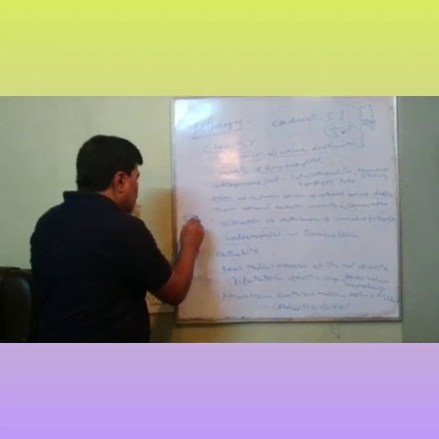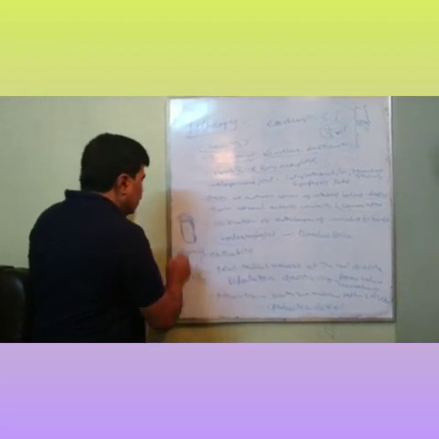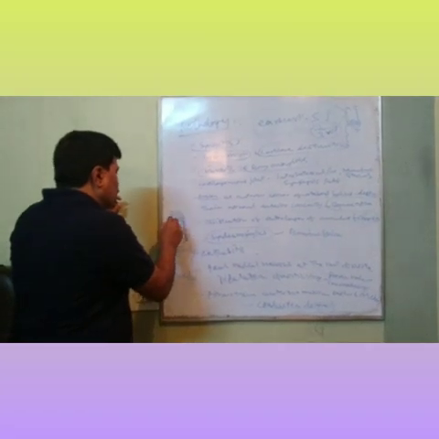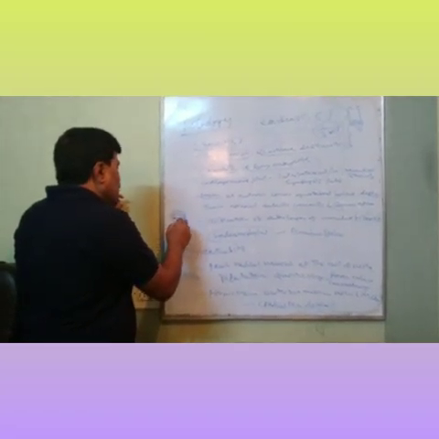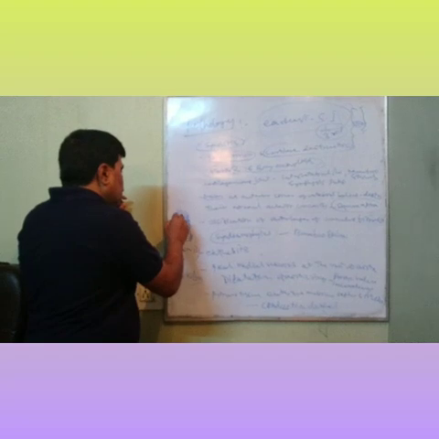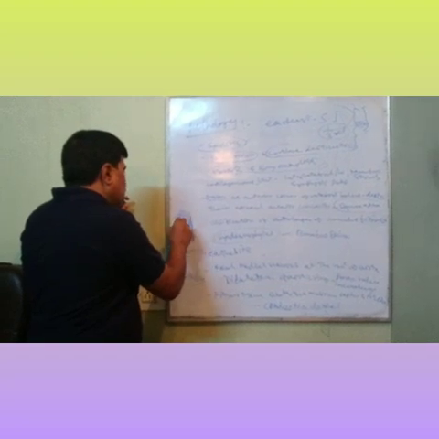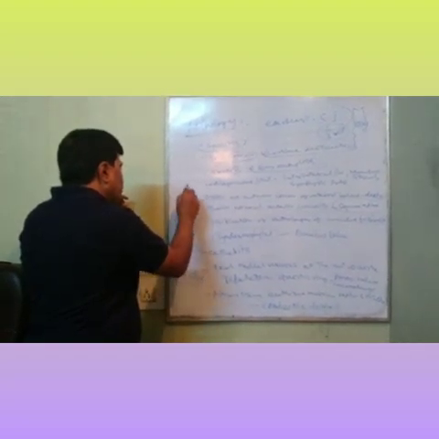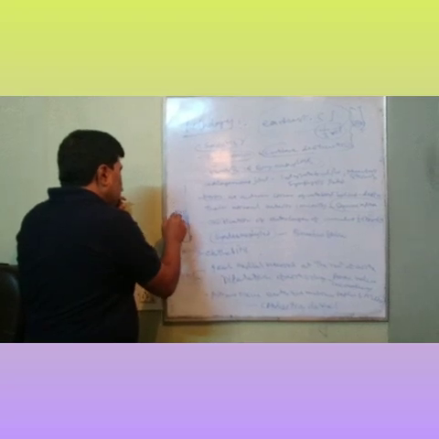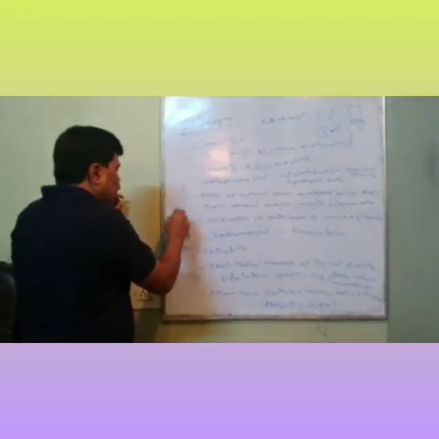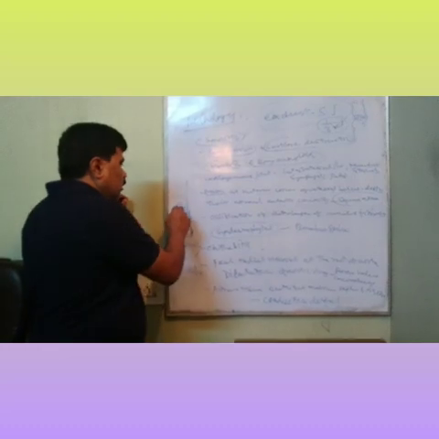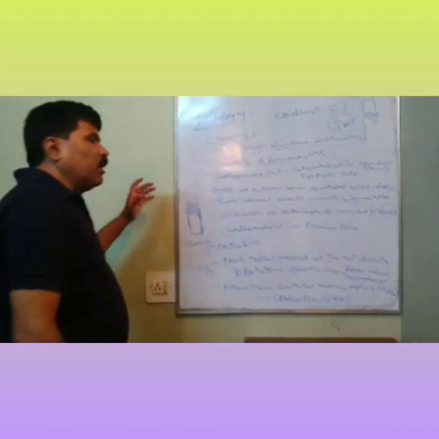The outer layer of the disc is called annulus fibrosus. If annulus fibrosus gets involved in the lateral part, what is happening? Bony formation is there. So this vertebra and the uppermost vertebra get fused to each other by annulus fibrosus. So it becomes a bamboo. It gives a bamboo spine.